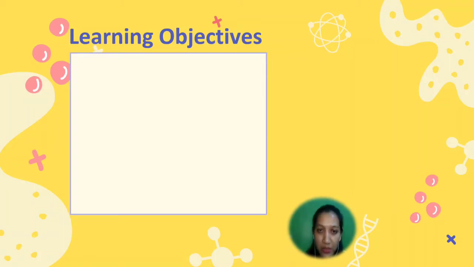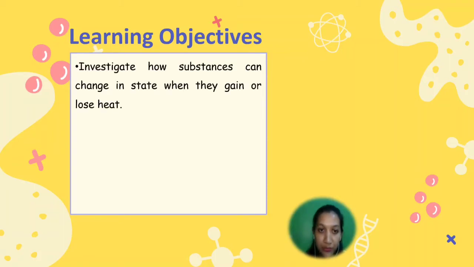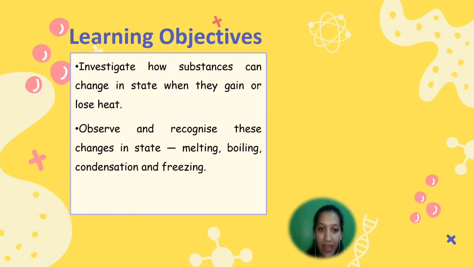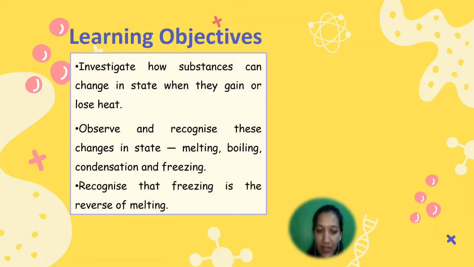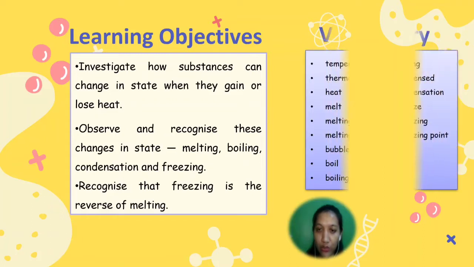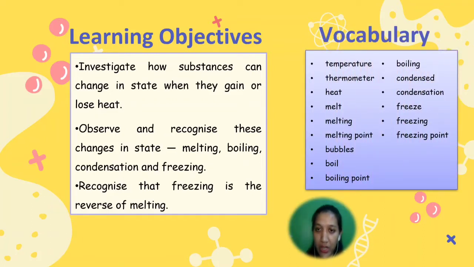I will tell you the learning objectives for this topic. First, you will investigate how substances can change the state when they gain or lose heat. Next, observe and recognize these changes in state: melting, boiling, condensation, and freezing. Last but not least, recognize that freezing is the reverse of melting. You also learn vocabulary such as temperature, thermometer, heat, melt, melting, melting point, bubbles, boil, boiling point, boiling, condensed, condensation, freeze, freezing, freezing point.